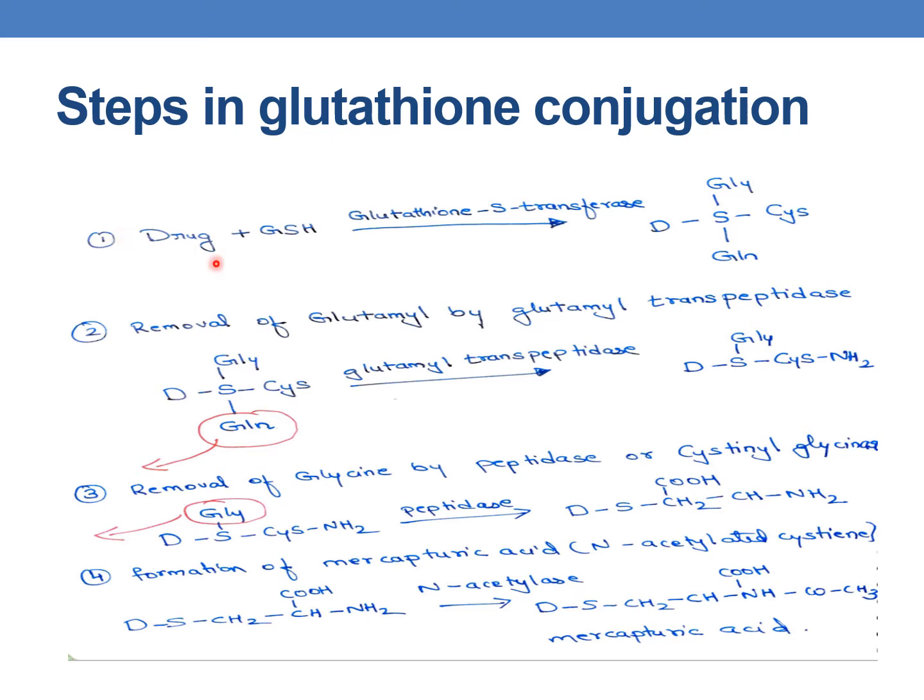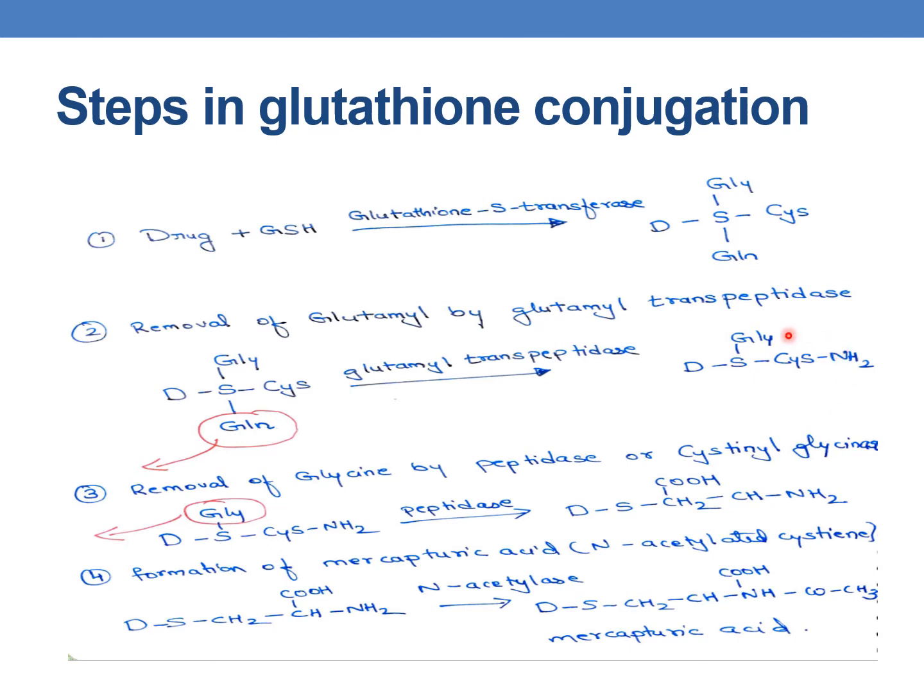As we have seen, first the drug molecule reacts with GSH in the presence of glutathione S transferase and forms a glutathione conjugate. And next, from this glutathione conjugate, removal of the glutamyl residue is seen in the presence of the enzyme gamma glutamyl transpeptidase. Here, the glutamyl residue is removed, resulting in the formation of cystinyl glycine.